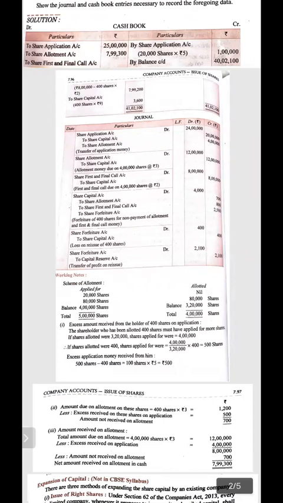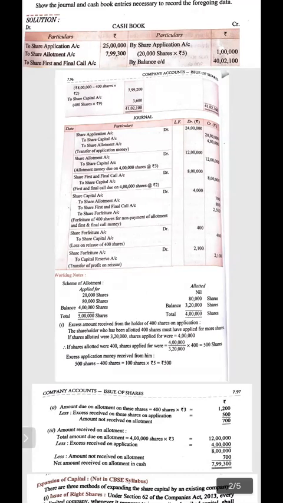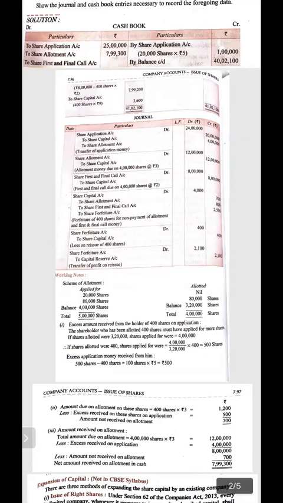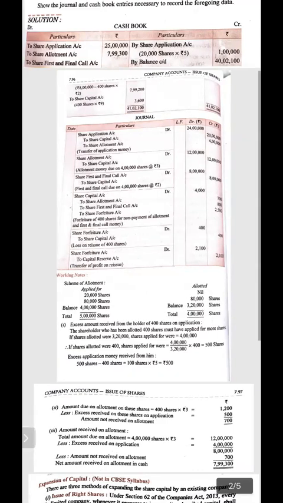We came to know in the bank entry 400 into 2, 400 into 2 we have not received on first and final call, so 800 is shown and credited to share first and final call. To share forfeiture, the amount credited will be whatever is received by the company till date. So whatever amount is received by the company, 4,000 minus 700 minus 800, 1,500 will be deducted and 2,500 is to be transferred to share forfeiture account.